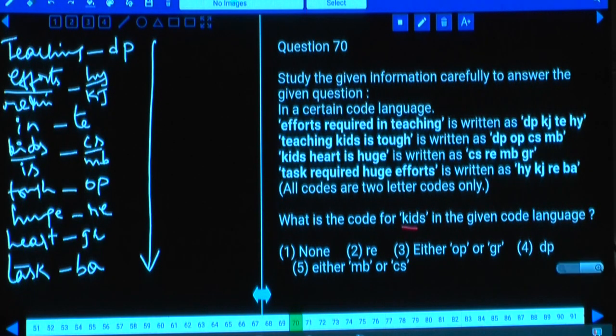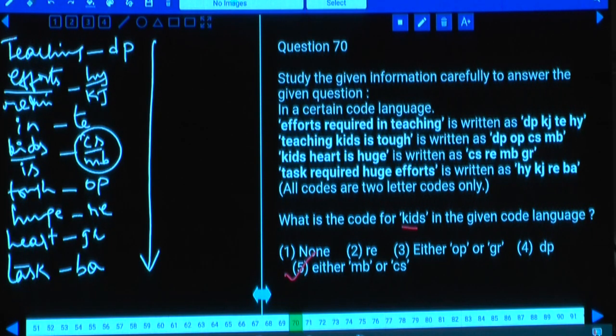Then question number 70. What is the code for "kids"? The code for "kids" could be either CS or MB. CS, MB in any order, that is choice 5. Now these are the questions, question numbers 66 to 70. Then starting with 71 to 75. Now 66 to 70 is based on coding and decoding, and 71 to 75